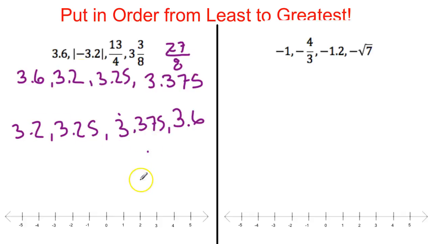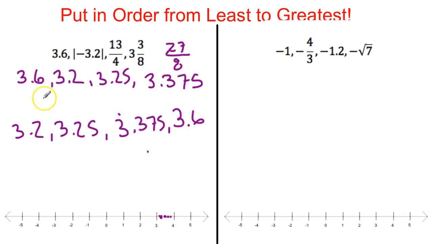Least to greatest. If I put them on the number line, 3.2, well, there's 3. So 3.2 I'll put right there. 3.25, that's a little bit bigger, so that'll be right there. 3.375, well, that's close too. They're all kind of jumbled up right there. And 3.6 is a little further, but they're all between 3 and 4 squeezed in there.